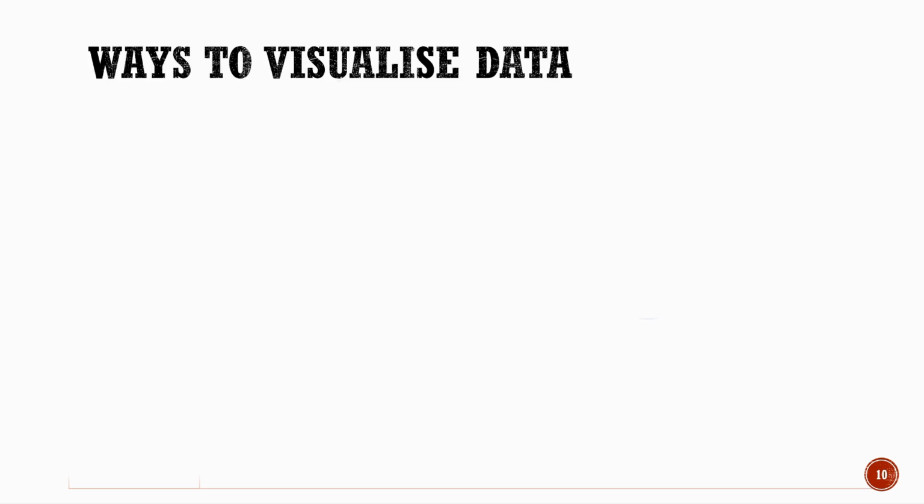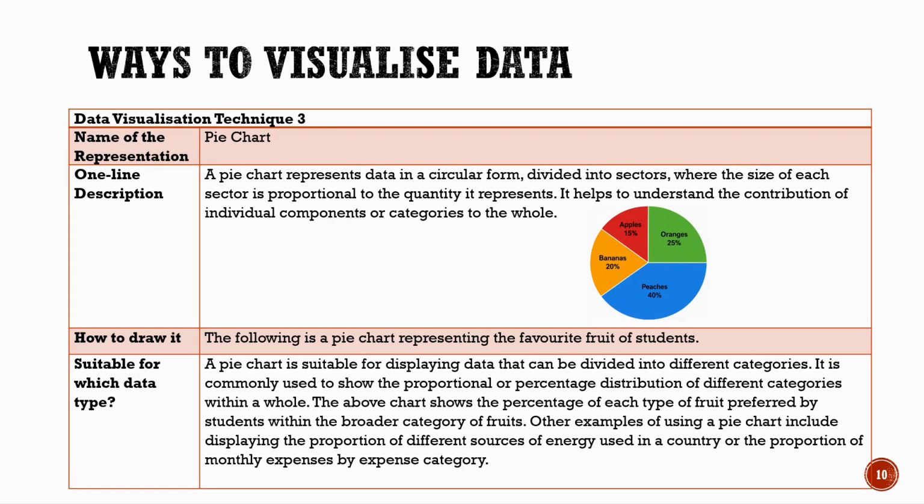Let us now learn another technique, pie chart. A pie chart represents data in a circular form. It is divided into different sectors or slices. Each slice shows a part of the whole, and its size depends on the value it represents. The bigger the value, the larger the slice. In this example, the pie chart shows the favorite fruits of students. Each section represents a fruit, along with its percentage.